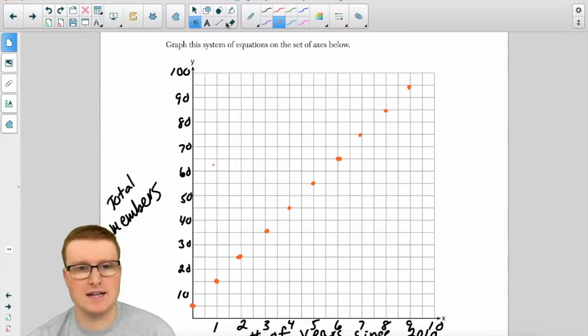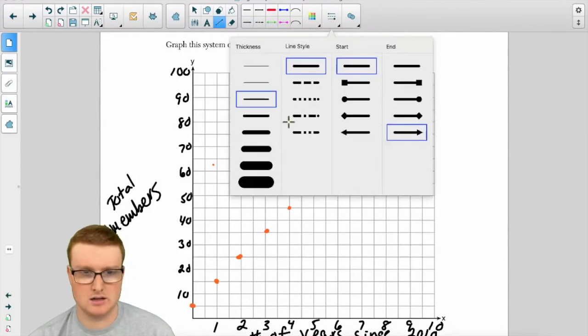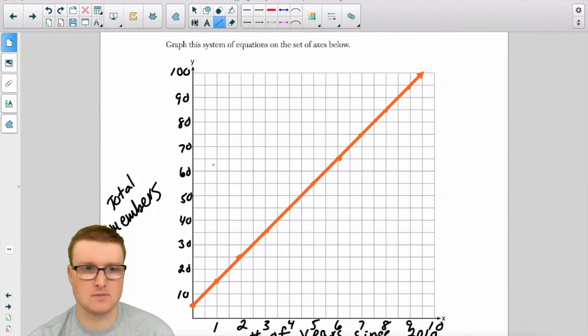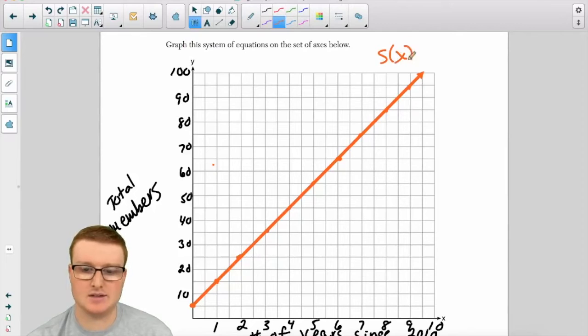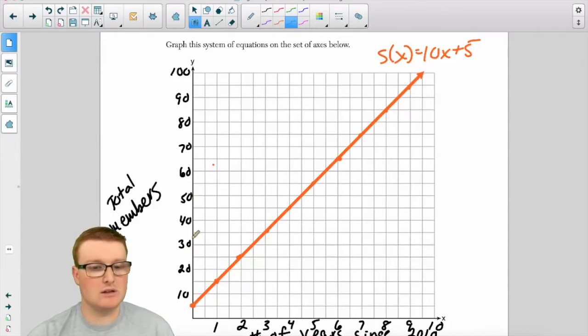Okay, so that is the swim team function. All right, so that is S of x is equal to 10x plus 5. I'm going to graph the chorus in a blue line. So the y-intercept is 35, and now you were going up by 5 members each year to the right one.